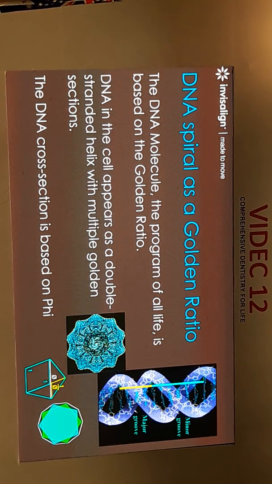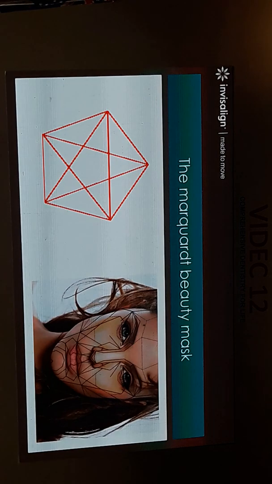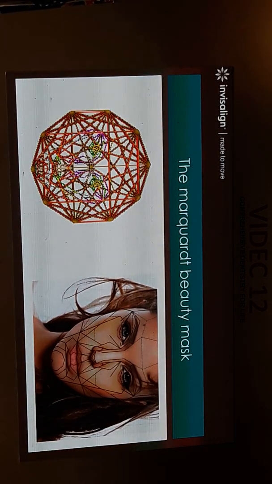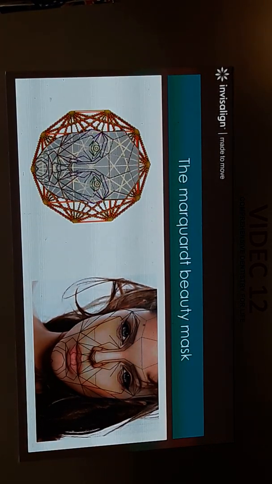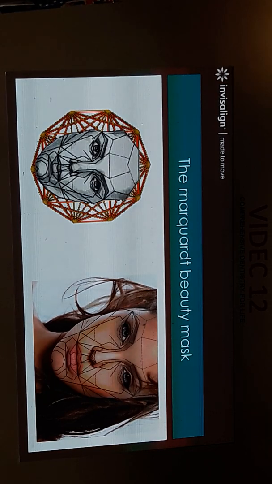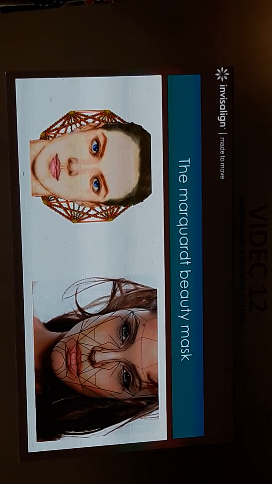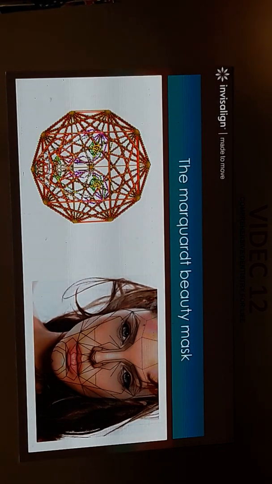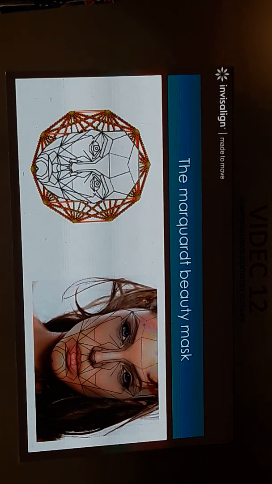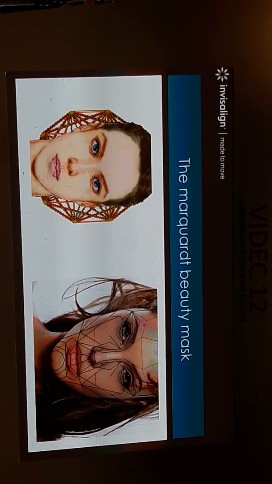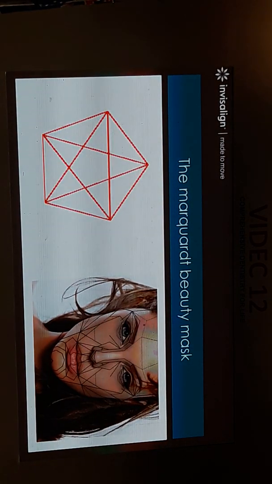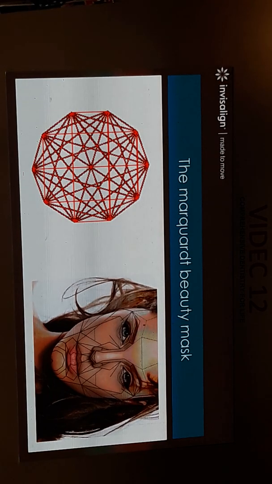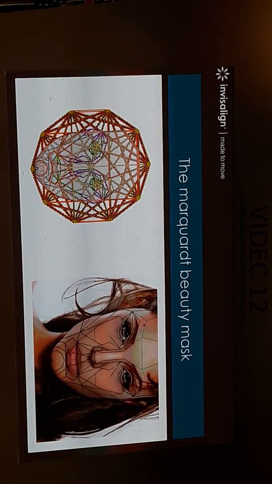You see, phi comes from even the very cells of the human body. That's why it's no surprise that we understand golden proportion without having to study anything, you know. So has anyone heard about the Marquardt beauty mask? Dr. Marquardt, this is the name of the doctor. He is an oral-maxillofacial surgeon, you know, he worked in Hollywood. He teaches at UCLA, and he is the one who used phi to construct the beauty mask